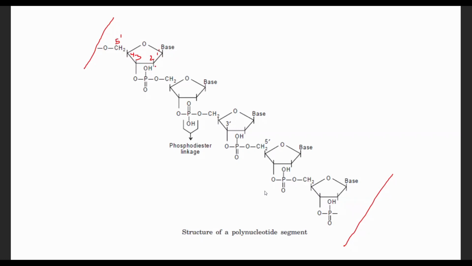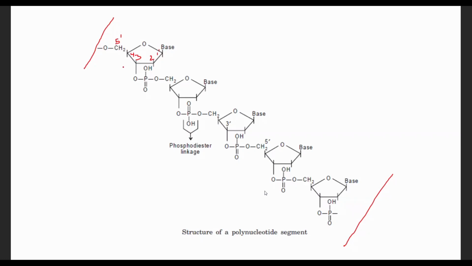This is one nucleotide. Nucleotides are chained together to form a polynucleotide by a phosphodiester linkage. The phosphodiester linkage is formed when the 3' OH group of the first nucleotide reacts with the 5' phosphate group. This is the phosphodiester linkage. It is formed by the 3' OH group of the first nucleotide and the phosphate on the 5' carbon of the sugar.